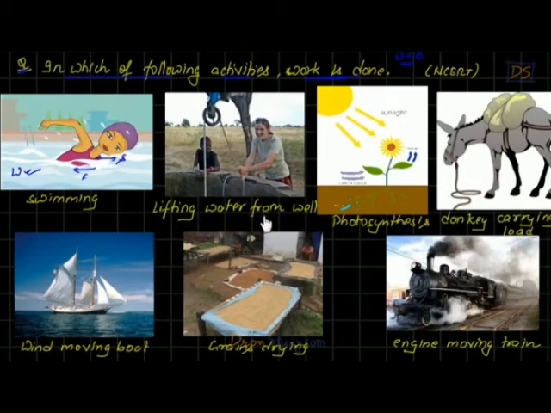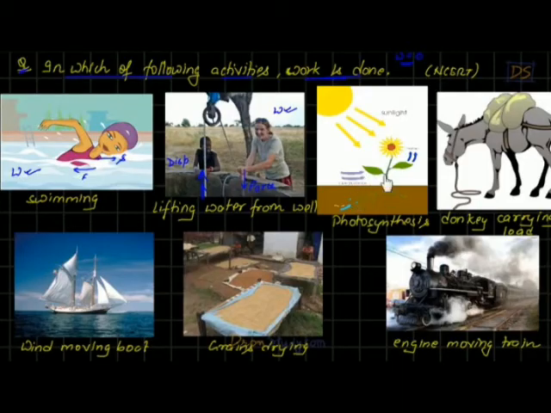What do you think about this case? Lifting water from well. So you can see a lady is pulling the rope down so that water comes up. So is there any work being done here, students? What do you think? See, there is displacement. The displacement is in upward direction, right? Water will come up. And the lady is applying force, students, in downward direction, right? So what do you think? Definitely work is being done here.